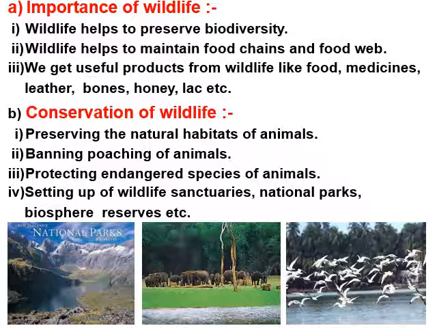Conservation of wildlife. First, preserving the natural habitat of animals, where habitat means place of living. Second, banning poaching of animals. Third, protecting endangered species of animals. And fourth, setting up of wildlife sanctuaries, national parks, biosphere reserves, etc.